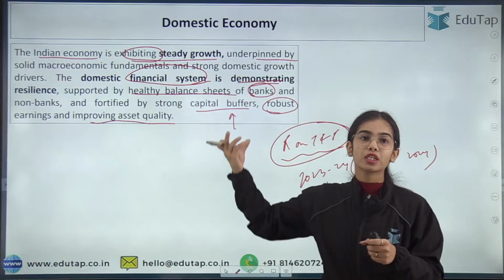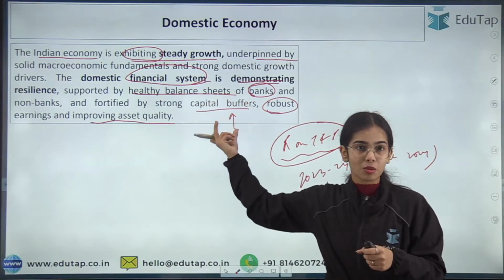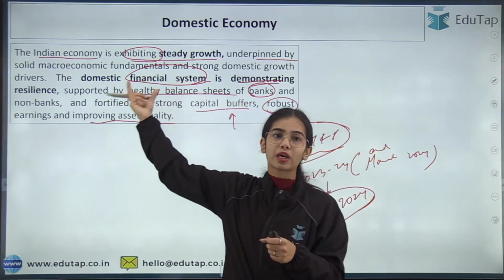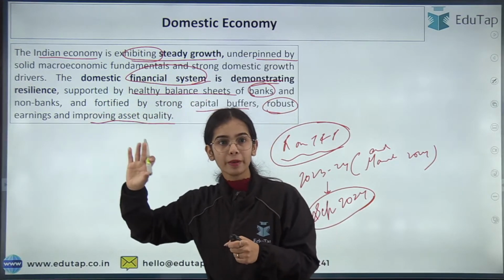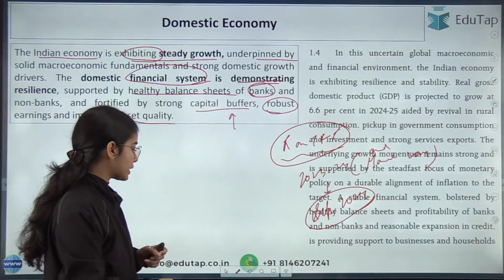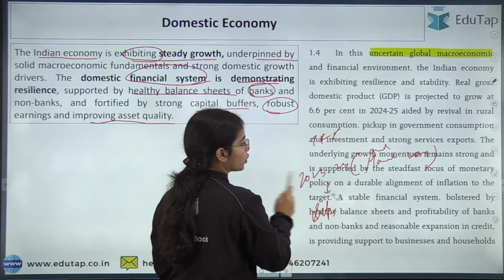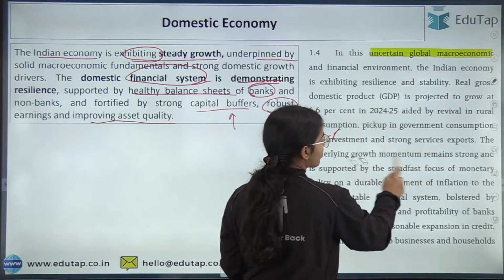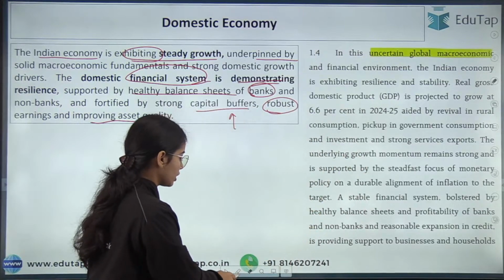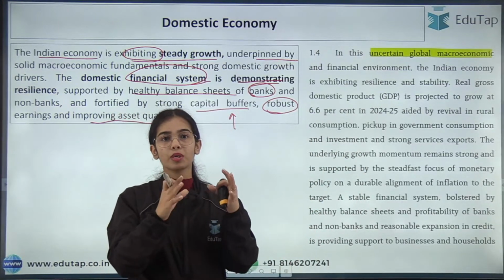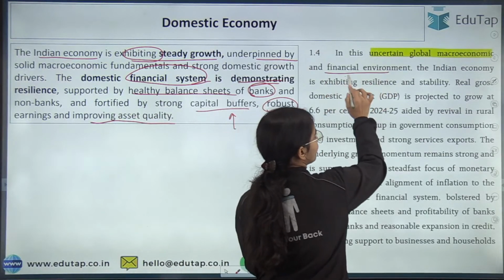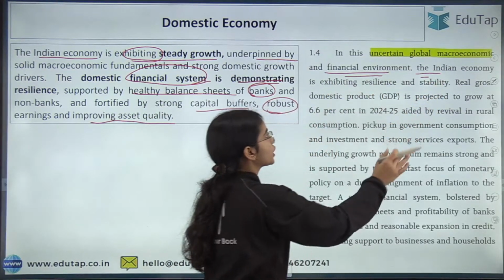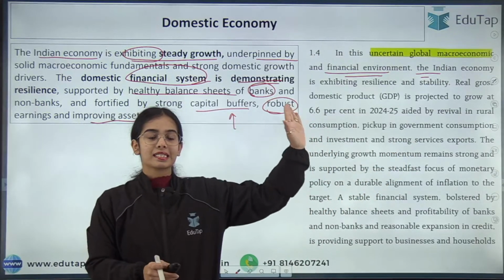So this is showing the resilience of the financial system of our country. So we have strong macroeconomic fundamentals that is helping us in the steady growth. Okay, so this is the idea. Now in the uncertain global situation, the global macroeconomic condition is quite uncertain and there is an uncertain financial environment. But with that, the Indian economy is exhibiting resilience and stability.